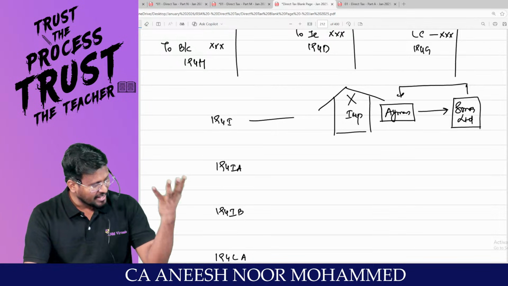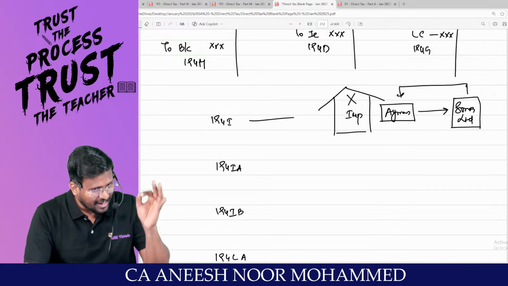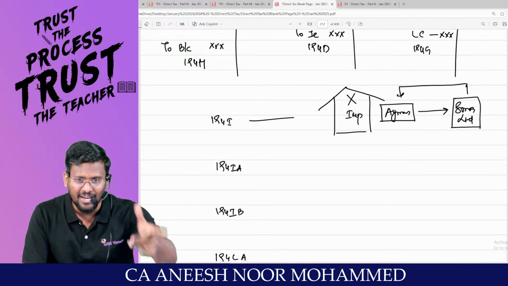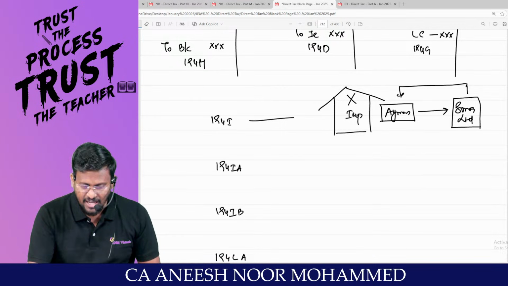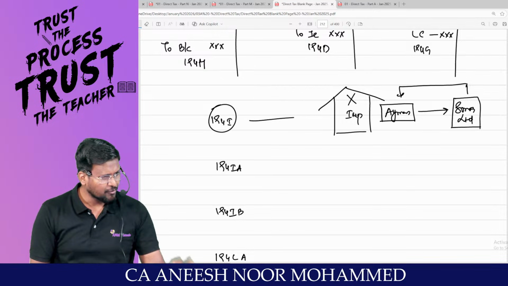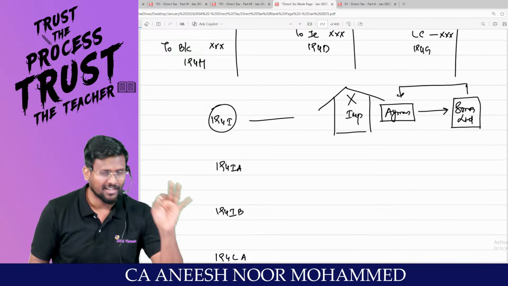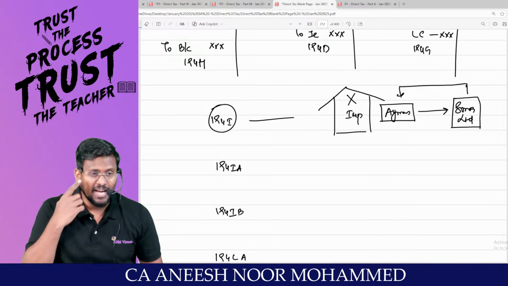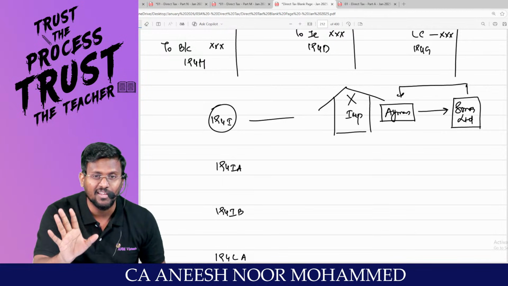So what the government is saying is that the person who is paying rent, my dear lovable students, is liable to deduct TDS under 194I. So 194I is rent. Are you all really with me?